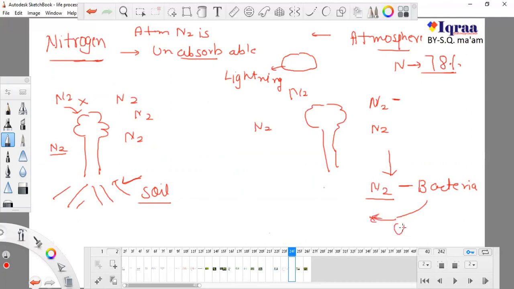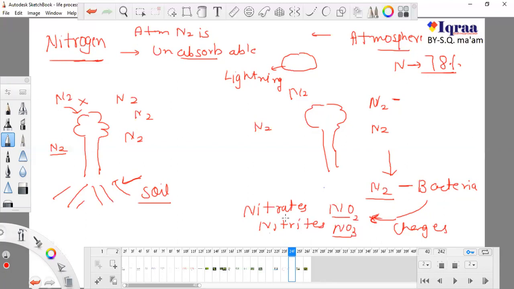The bacteria modify this nitrogen into other nitrogen compounds like nitrates and nitrites, that is NO2 and NO3.